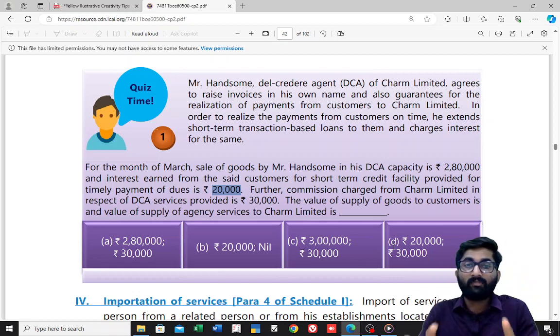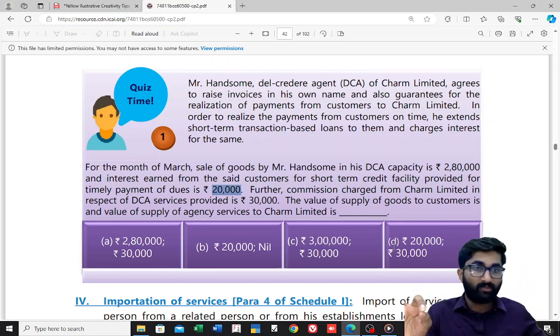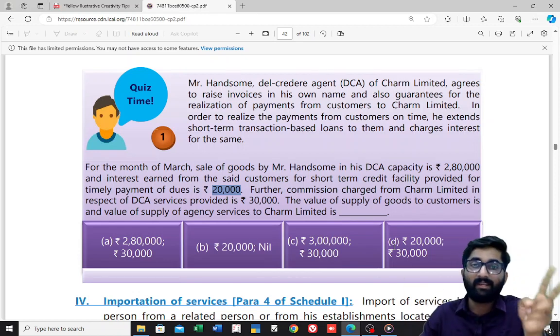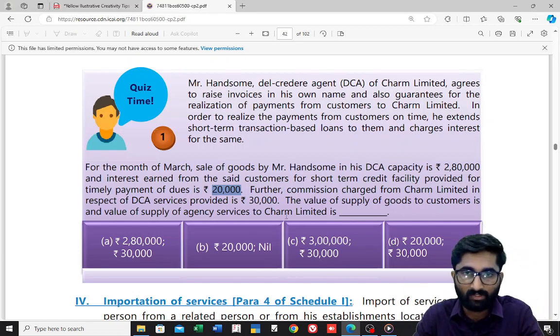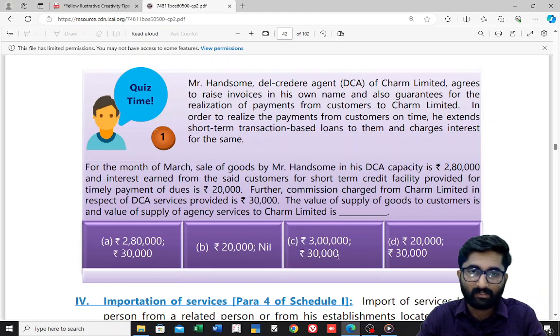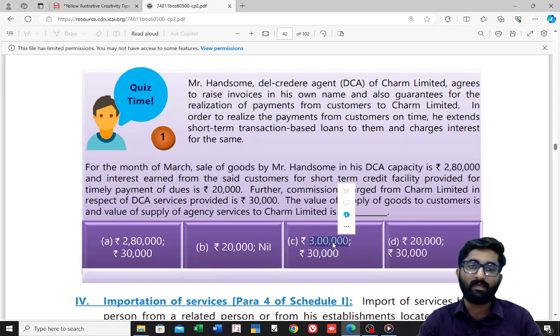So the value of supply for the goods with the customer is 3 lakhs and the value of supply with Charm Limited is 30,000. Now what the question asks: the value of supply of the goods to the customers is, and the value of supply of agency services to Charm Limited is dash. With the customer it is 3 lakh, with Charm Limited it is 30,000. So the answer is C, 3 lakh and 30,000. This is quiz number 1.